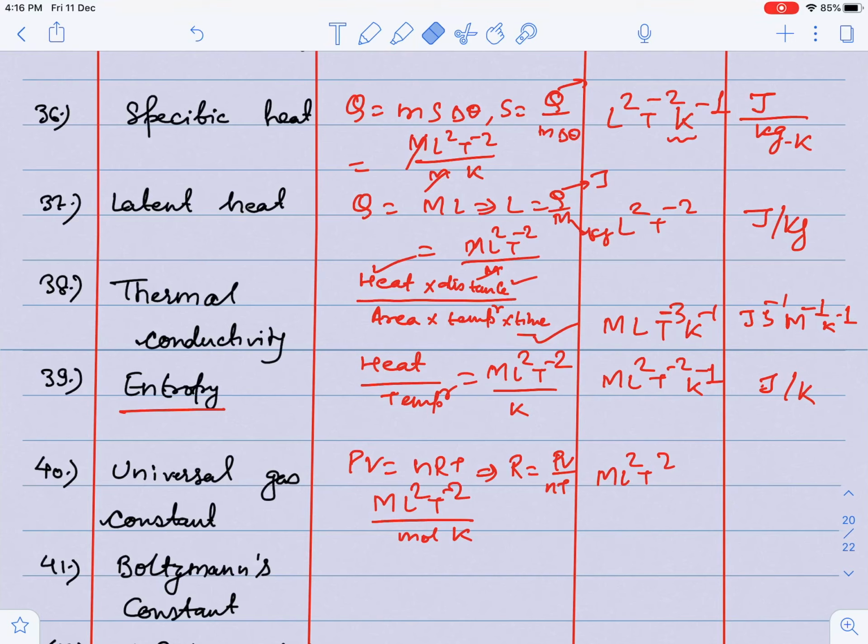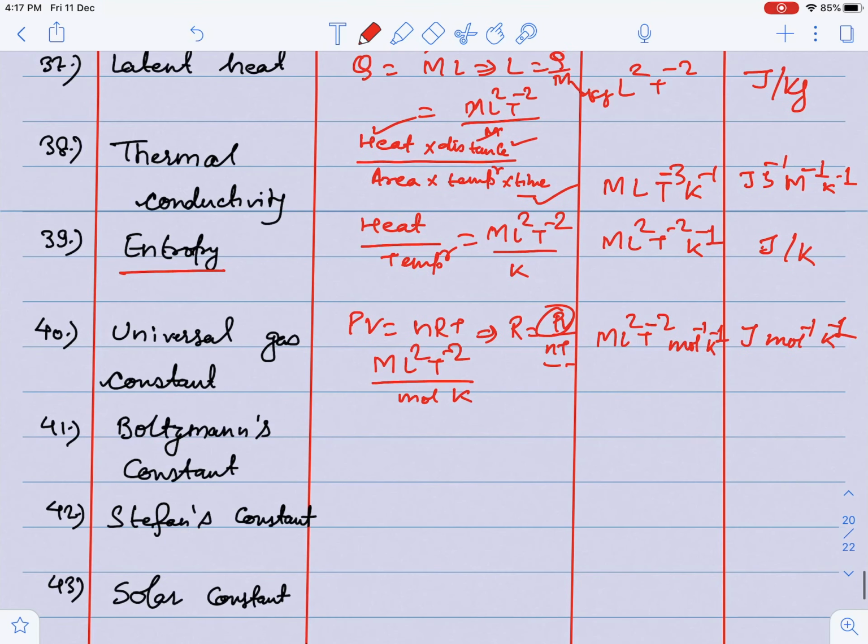So this is mL2T minus 2, mole inverse and K inverse. So the unit of the universal gas constant is joule per mole per Kelvin, because PV is nothing but the dimension of work.